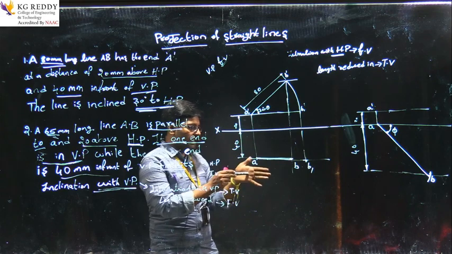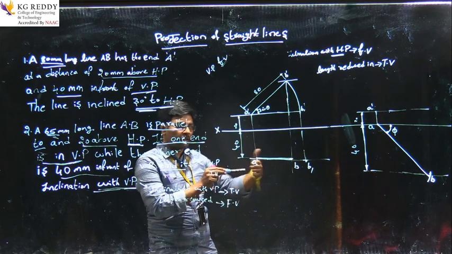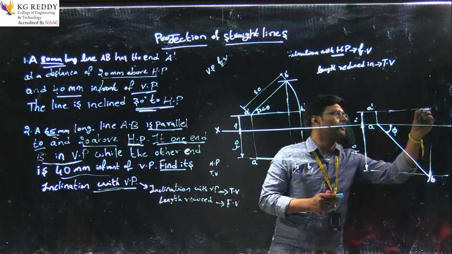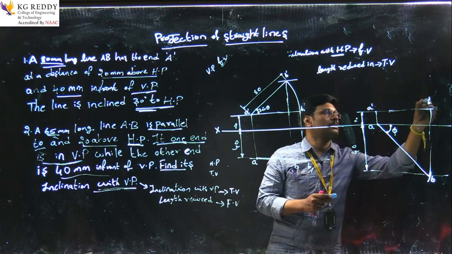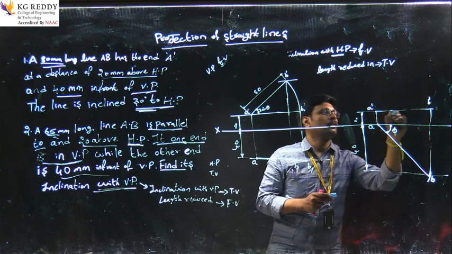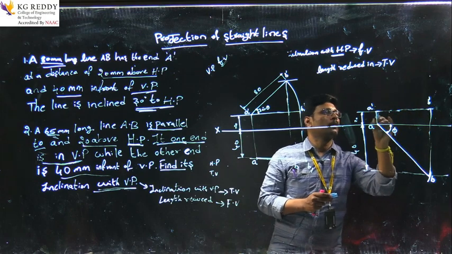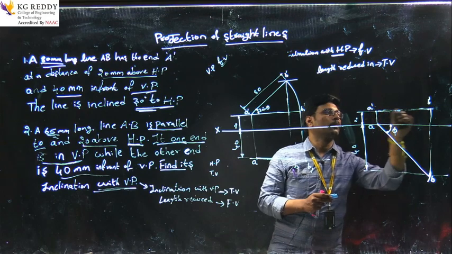One end is on the vertical plane, one is 40, and the length is 6.5 centimeters. For the front view, I am projecting this B to here. So this is B dash, and this is the line which we get. This is the final front view.